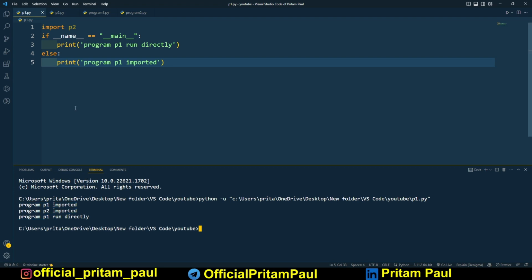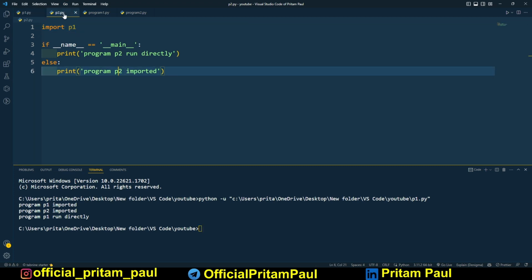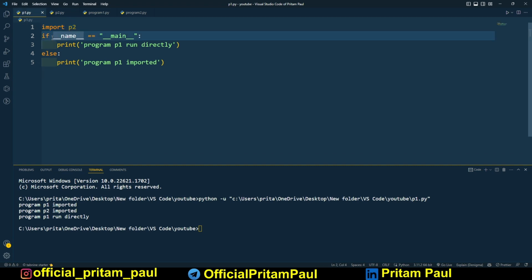Now why is it happening? When we are importing p2, obviously it is calling p2. In p2 it is importing p1, then obviously it is going to p1 again. Now about if __name__ == "__main__": when we run a Python file, this __name__ attribute takes the value of the program name directly, which is __main__.